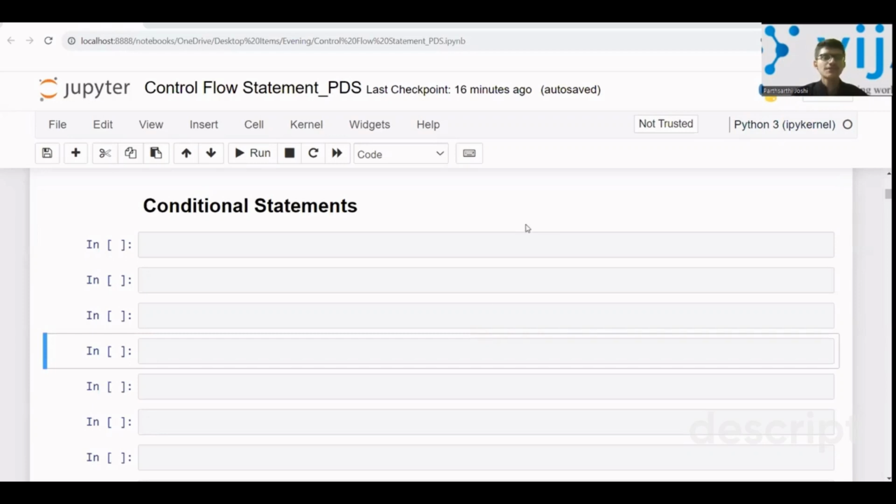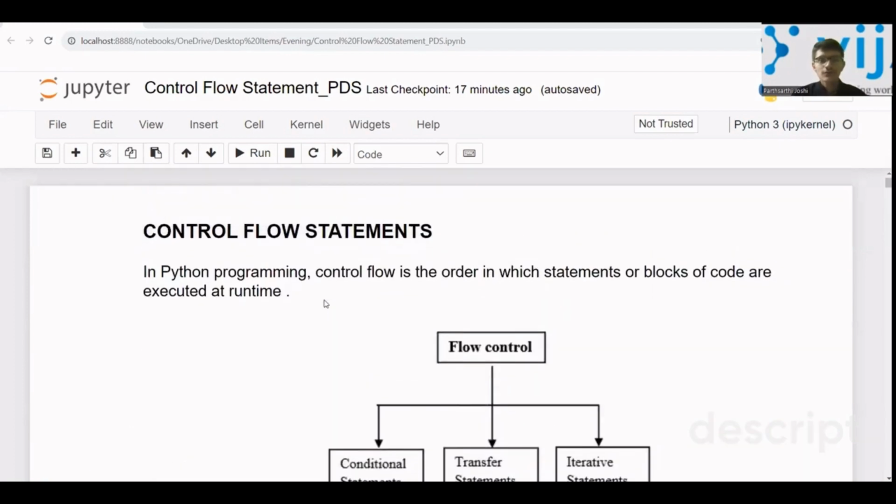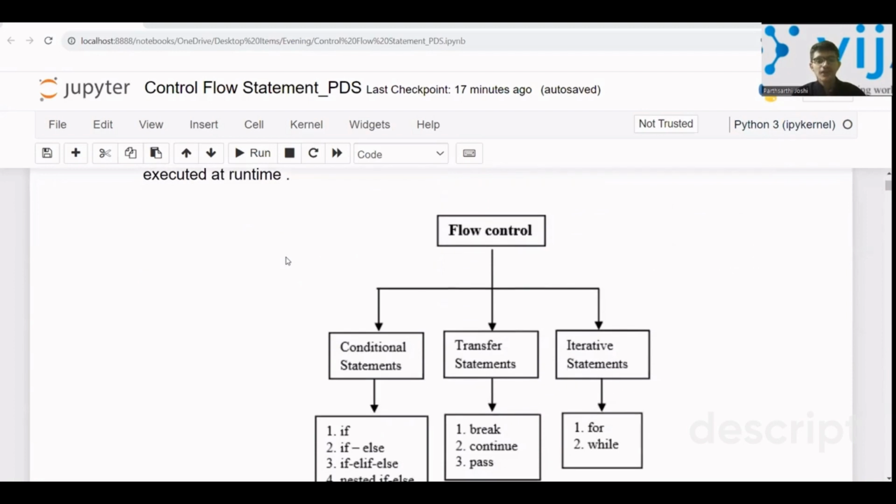So guys, today we'll be discussing conditional statements in Python. Basically, we'll be looking at if else. But before that, we need to see control flow statements. Conditional statements are a part of control flow statements, right? So first we need to understand what control flow or flow control is.